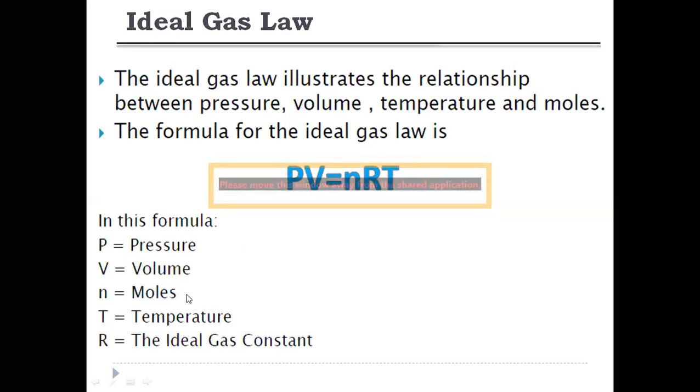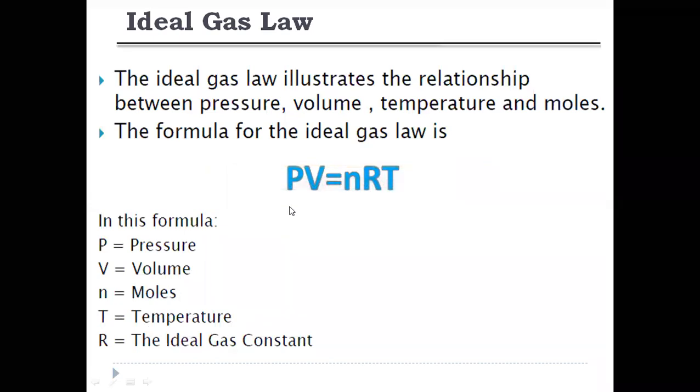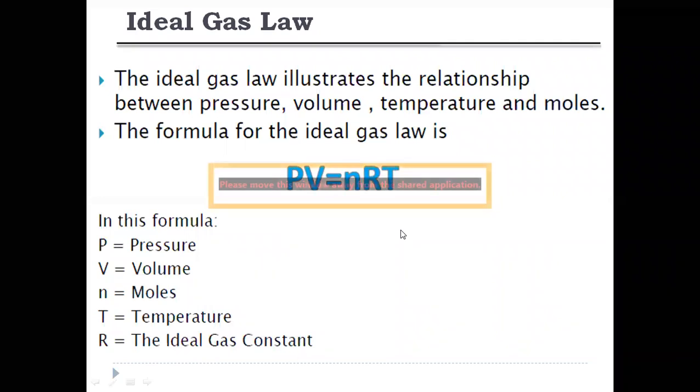Okay. So moles means the number of molecules present in this volume, denoted by the number of moles N, and T is the temperature of the gas. R is a constant value. So the relationship between the pressure variable, volume variable, number of moles N, and temperature T is PV is equal to nRT. This is the ideal gas equation, and this equation is applicable only for ideal gases.